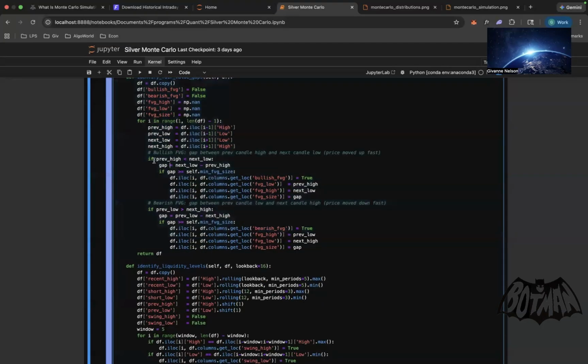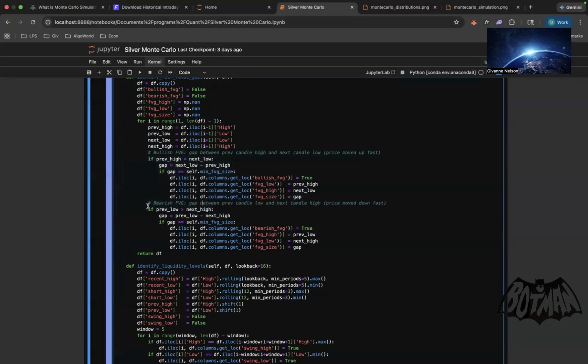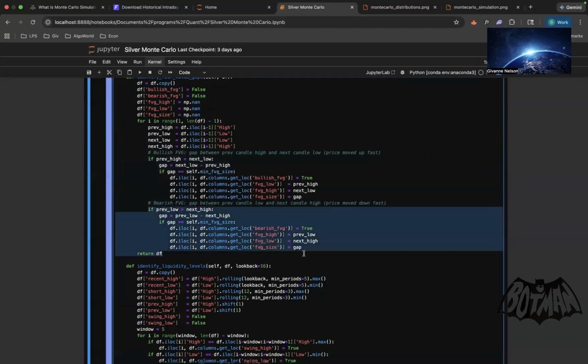This one, again, we're specifying how we're generating the gaps. Just like I explained, you have to make sure that the first and third candle don't overlap. That is what they're specifying here. In a bullish setting, this is how you would generate a bullish FVG, and in a bearish setting, this is how you would generate a bearish FVG.